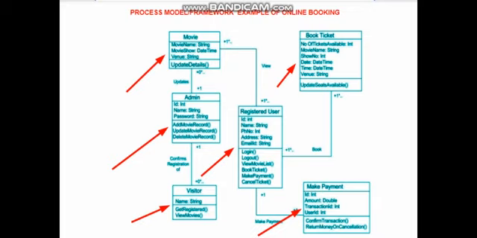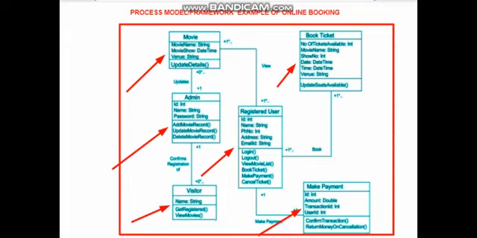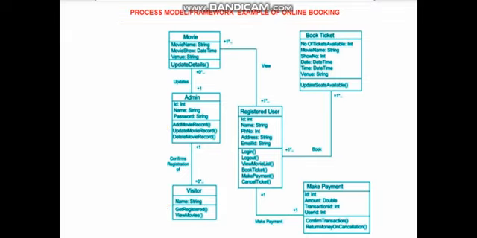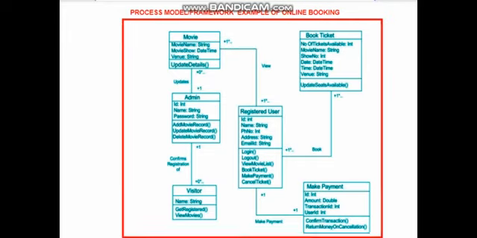So when I want to develop a software on online movie booking, you can see that it is a collection of different modules, a collection of different activities. Each module is going to perform some action,